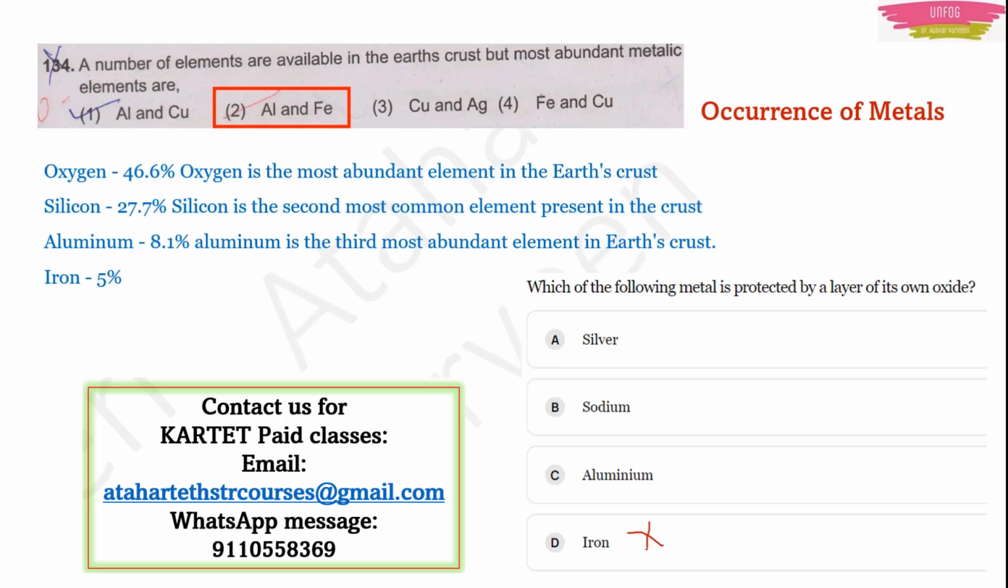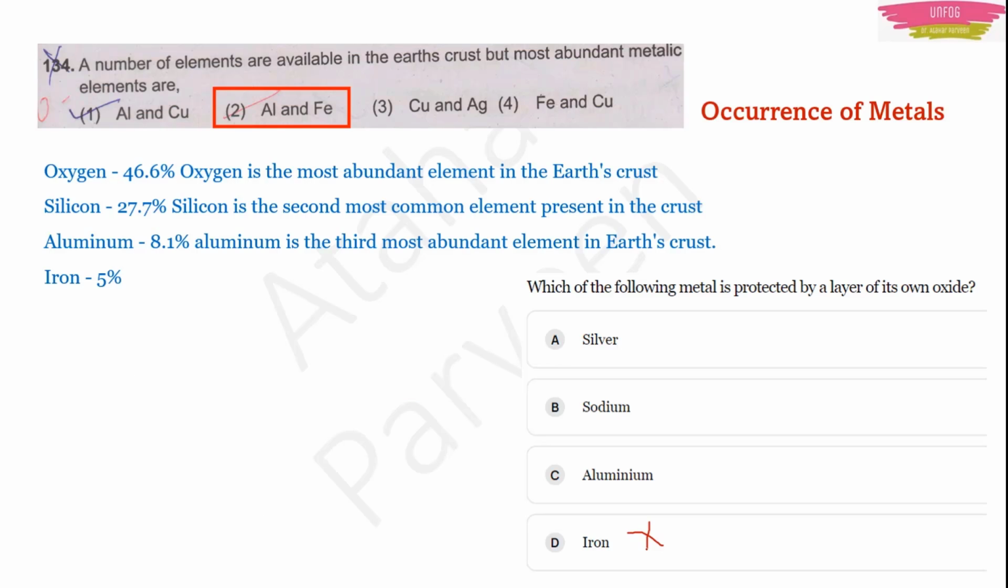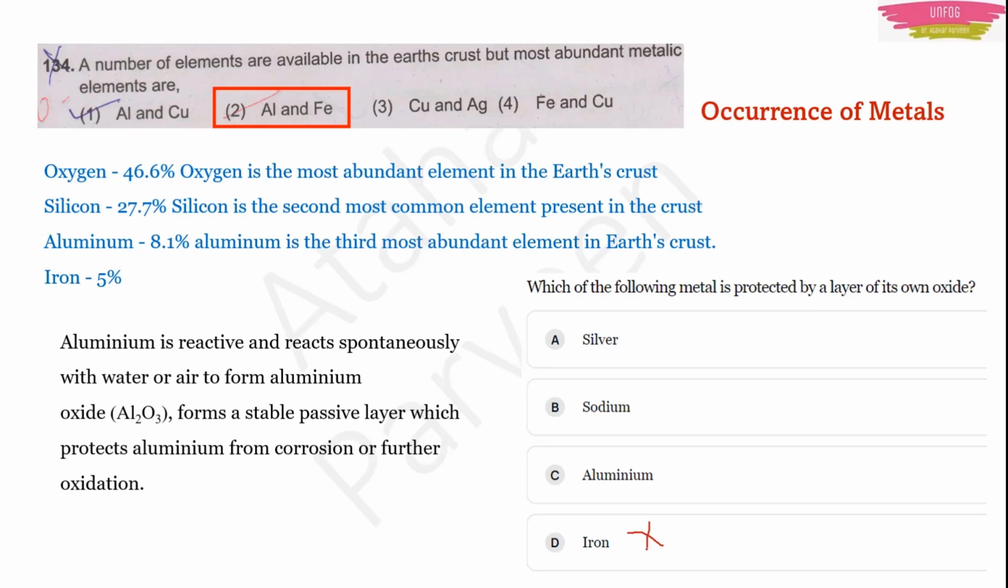In Hindi they say zang lagna, right? In Kannada I don't know what they say, but that happens. It means that iron rod or iron box is spoiled, not protected. So iron is the wrong answer for sure. Now the right answer will be aluminium. Actually aluminium is reactive and it will react spontaneously with water or air to form aluminium oxide. But it forms a stable passive layer which protects aluminium from corrosion or further oxidation.